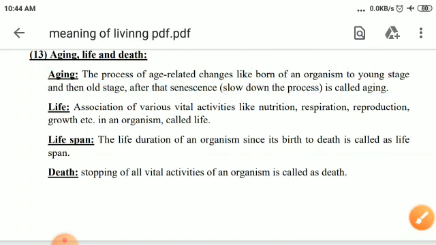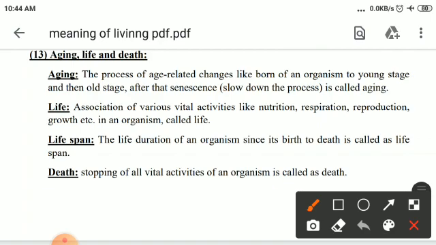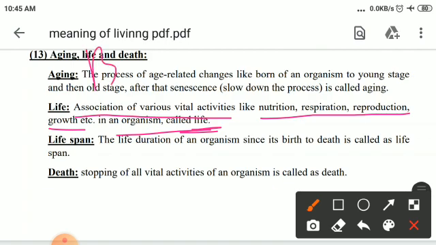Life. We have already discussed this definition, but here we will also discuss the association of various vital activities like nutrition, respiration, reproduction, growth, etc. of an organism is called life. Life span is the duration of an organism from its birth to death.